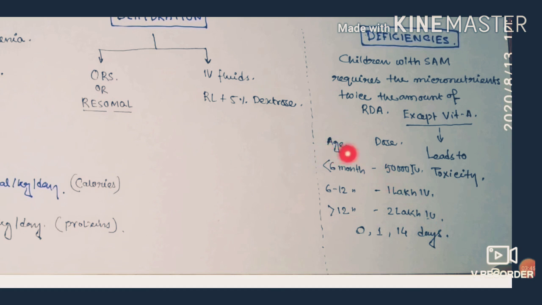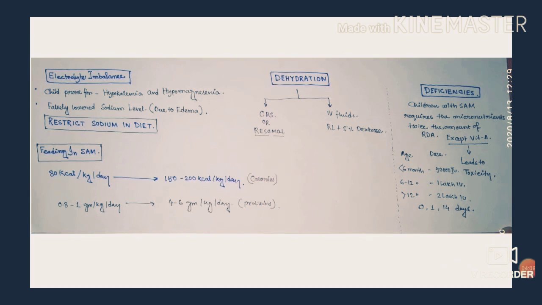What are the ages and what is the dose of vitamin A we should give? In patients below 6 months of age, we should give 50,000 international units of vitamin A. In 6 to 11 month patients, we should give 1 lakh international units, and in the case of patients greater than 12 months, we should give 2 lakh international units of vitamin A.